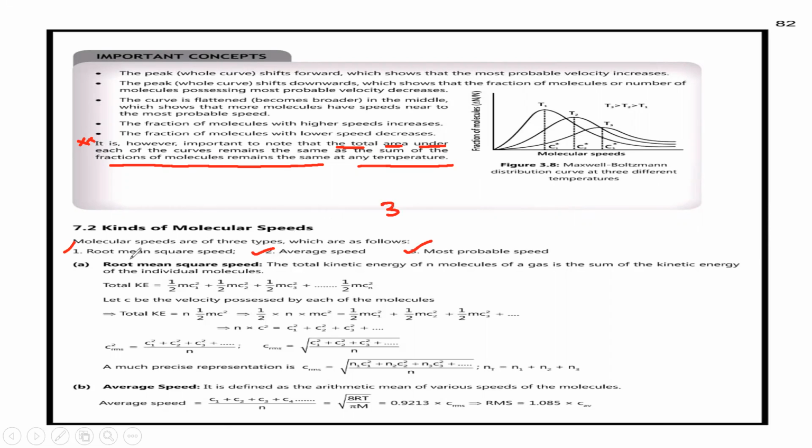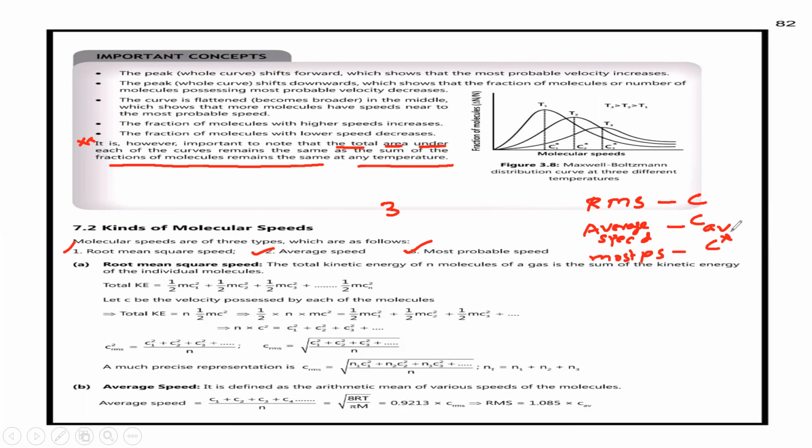First we have root mean square velocity, also called RMS velocity, denoted by the letter C. Next we have average speed, denoted by C average. Next we have most probable speed, also called C star.